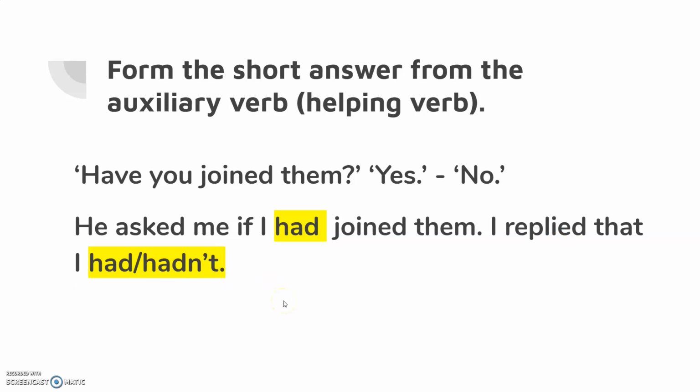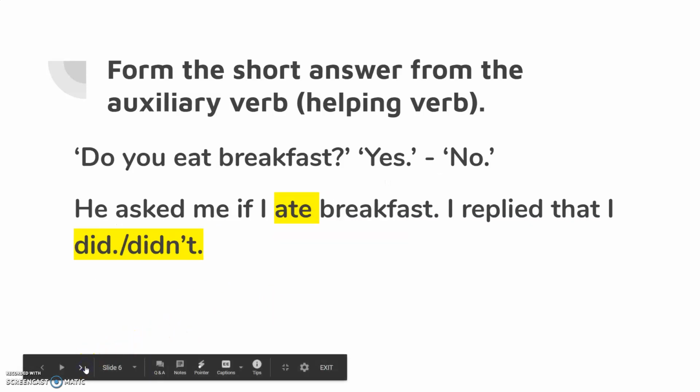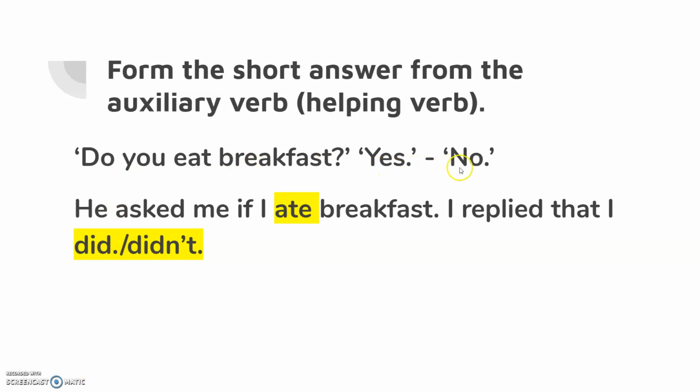But what happens if we don't have an auxiliary verb in the question? Let's have a look at an example. Do you eat breakfast? Yes or no. Let's change it to reported speech. He asked me if I ate breakfast. Do you eat becomes you eat. You eat becomes I eat. I eat becomes I ate. And now I have my answer: if I ate breakfast.